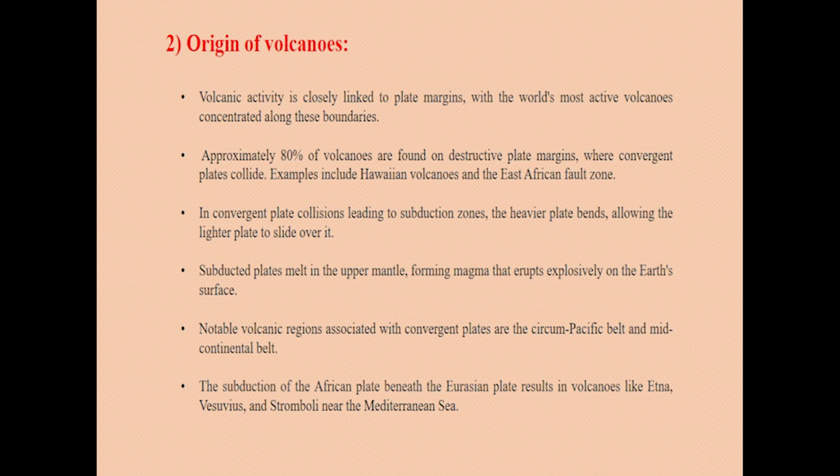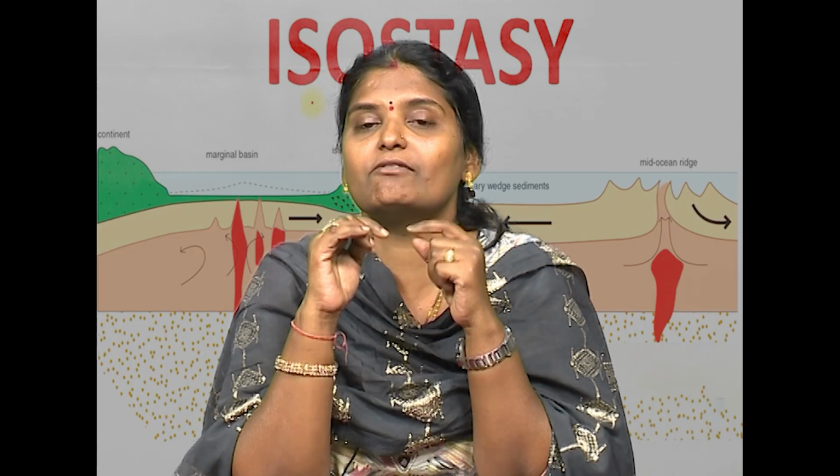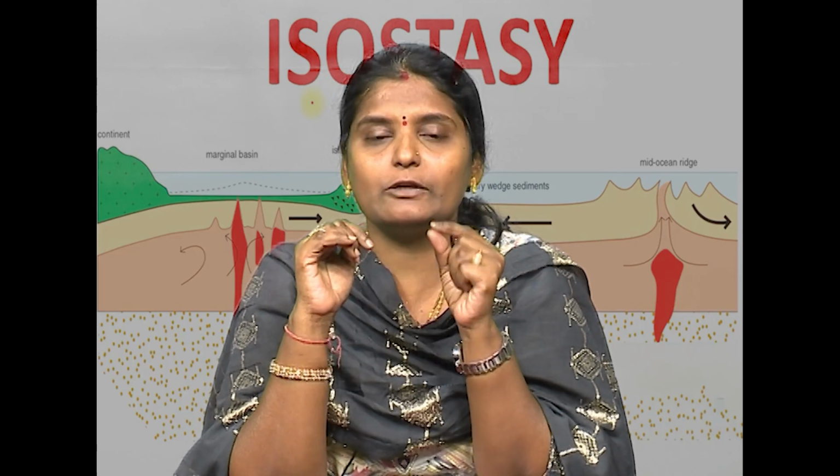The next activity is the origin of volcanoes. Volcanic activity is closely linked to plate margins, with the world's most active volcanoes concentrated along these boundaries. Approximately 80% of volcanoes are found on the destructive plate margins where convergent plates collide. Why are we calling it destructive? Because when they collide with each other, there is a part of destruction. That means some relief feature is getting destroyed. That is the reason why we are calling it destructive plate margins.